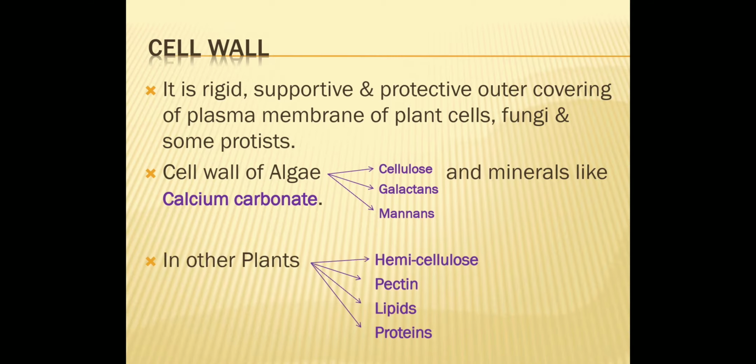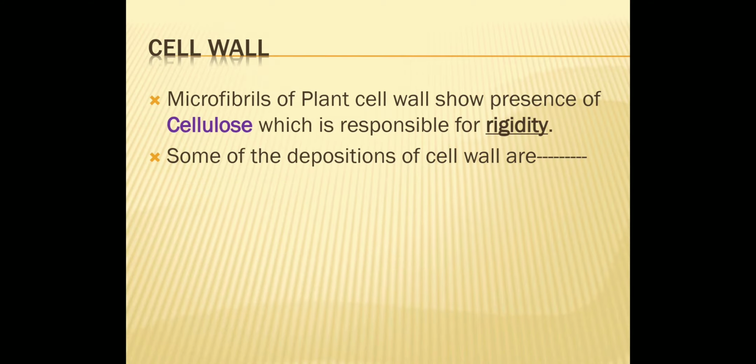In other plants, the cell wall is made up of hemicelluloses, pectin, lipids, and proteins. Microfibrils of plant cell wall show presence of cellulose, which is responsible for rigidity, toughness. That tough nature is because of presence of cellulose.